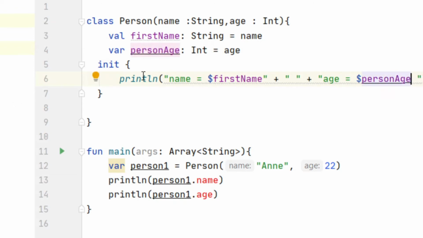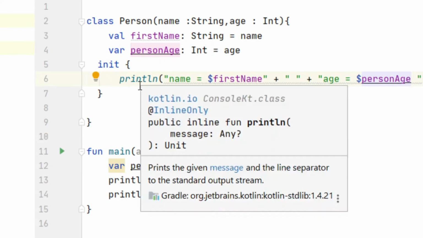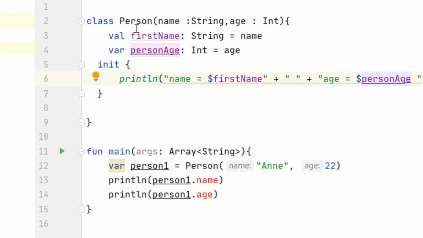Okay, now when we create an object of this class, it will automatically print this line for us. Let's try it in the main method.